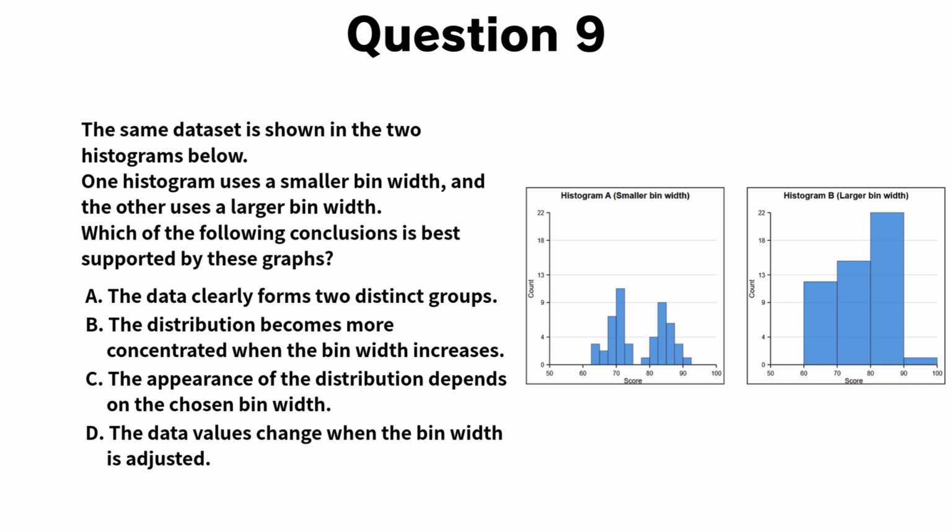Now, let's move on to question 9. The same dataset is displayed using two different histograms. The only difference is the bin width. Take a moment to compare the shapes of the two distributions. As you do, be careful. Ask yourself not what the graphs look like, but what they actually allow you to conclude.